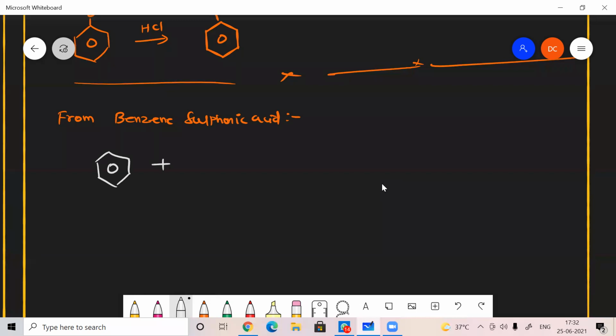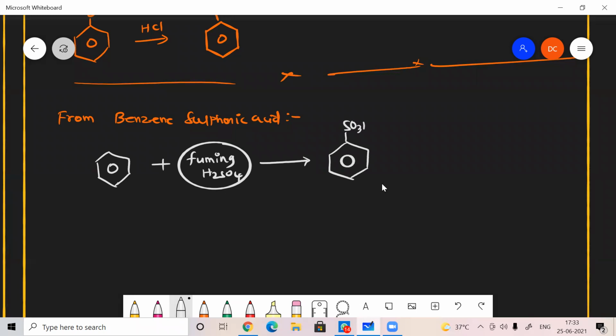This is benzene, and it should be reacting with fuming H2SO4, the higher concentrated one, which will give some fumes. That is what fuming H2SO4 is. And the product it forms is benzene sulfonic acid.